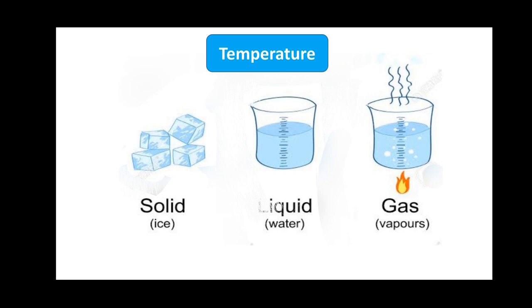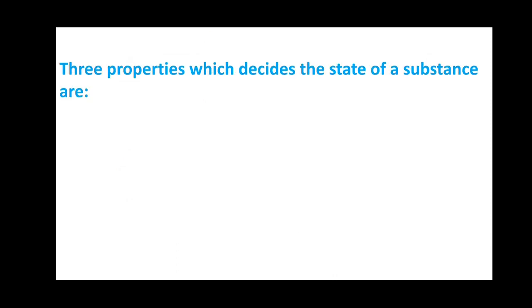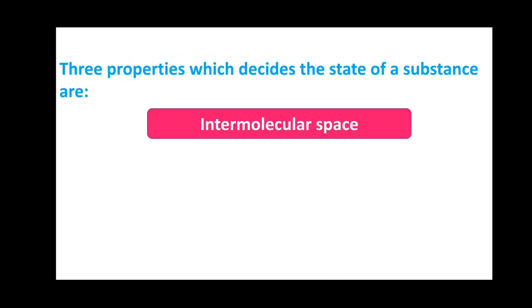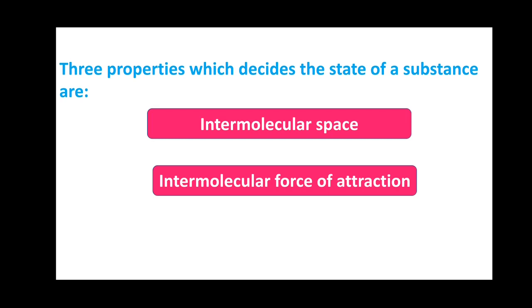Likewise, when the temperature of water is decreased, it turns to ice and there the molecules will be closely packed and not free to move. So the three properties which decide the state of a substance are its intermolecular space, intermolecular force of attraction and temperature.